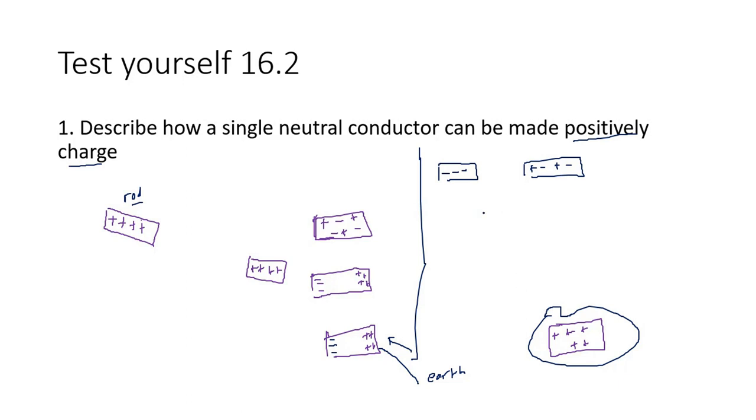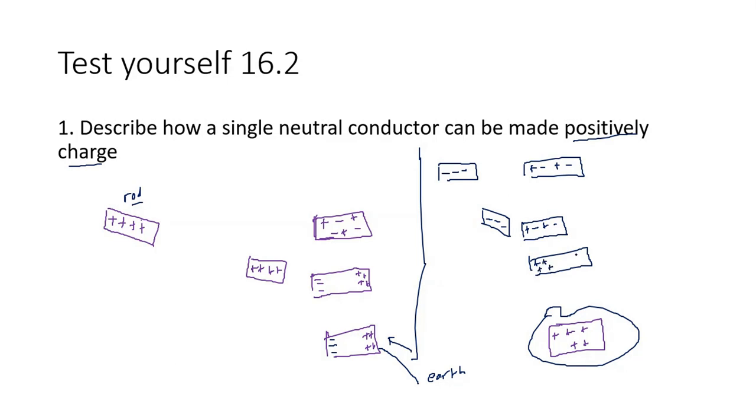After that, we put the negative rod near to the conductor. What will happen with the conductor? The positive to the left side. Okay, good.